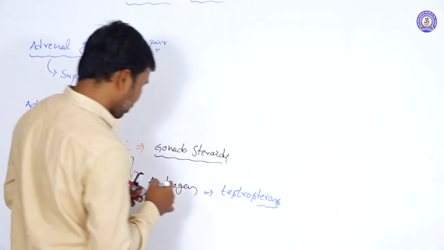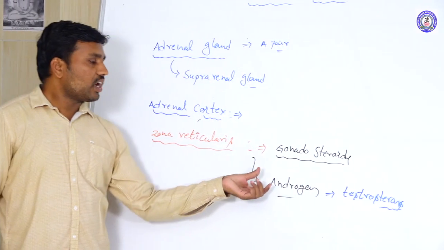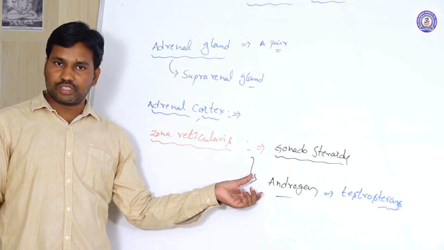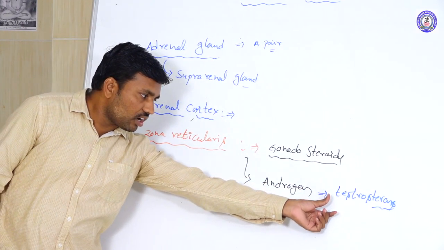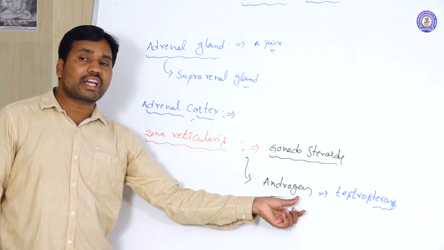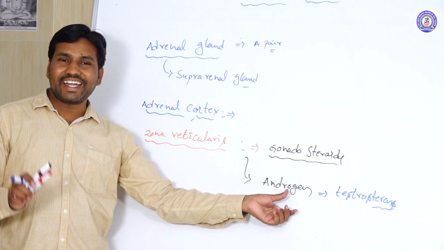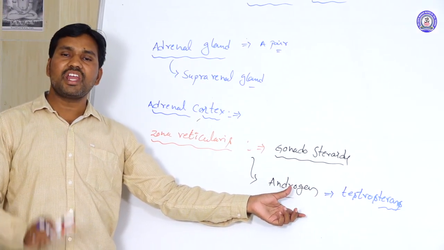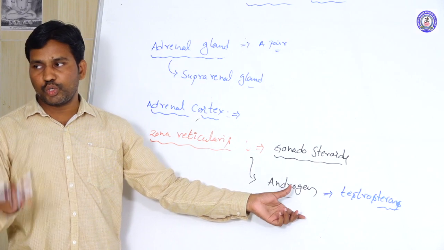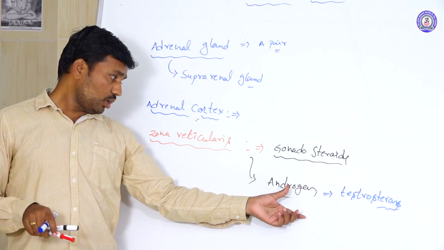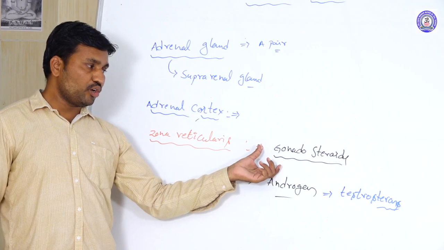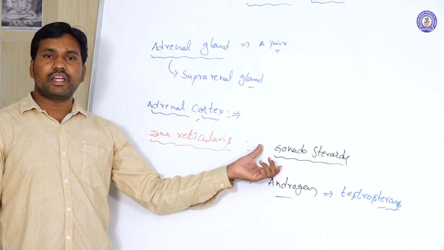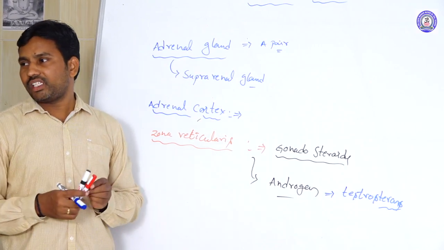Testosterone is one of the chief androgen components that is produced. So this testosterone, or these androgens, are responsible for secondary sexual behavior and characters. Sexual behavior and secondary sexual characters in humans are under the control of these gonadosteroids only. Secondary sexual characters means, you know, that muscular strength is going to rise.